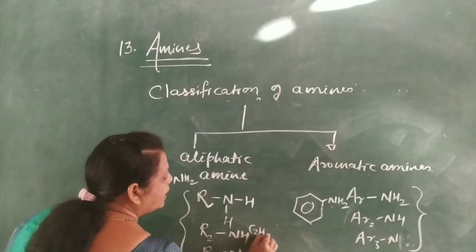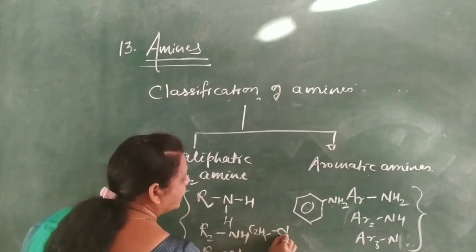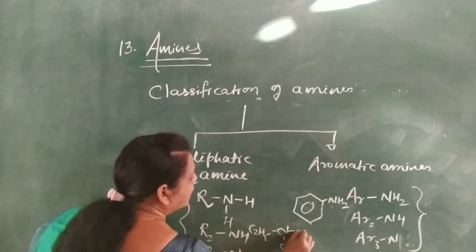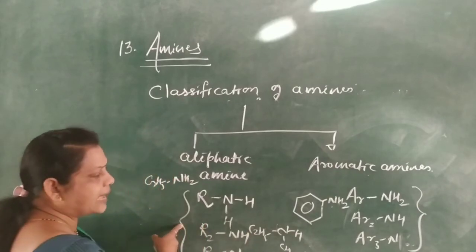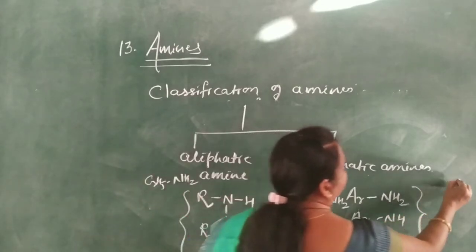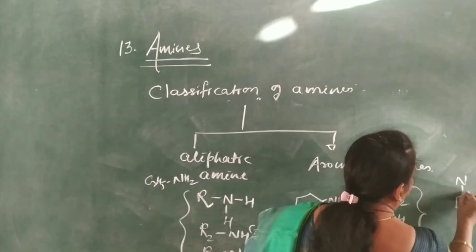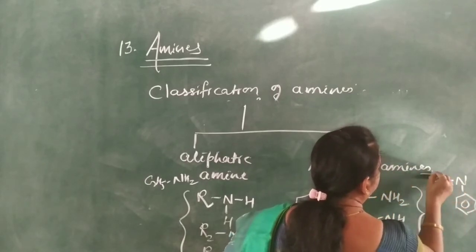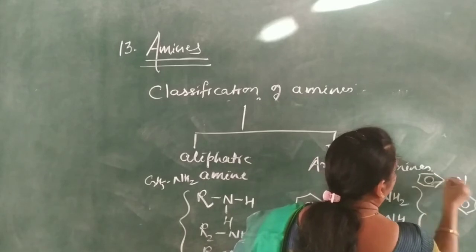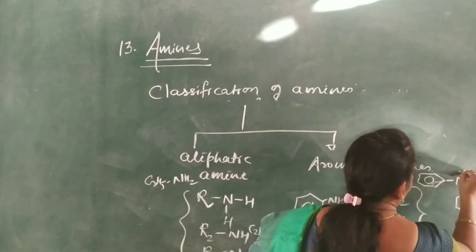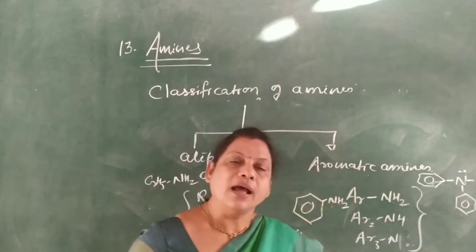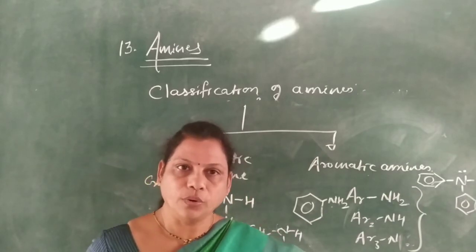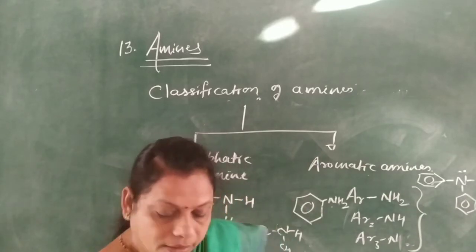Then C2H5 and CH3, here H, ethyl methyl amine, it is an aliphatic amine, whereas here a benzene ring, and again here a benzene ring, and this is H, means diphenylamine, this is an aromatic amine. Okay, isn't it?